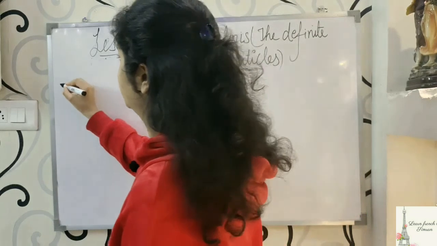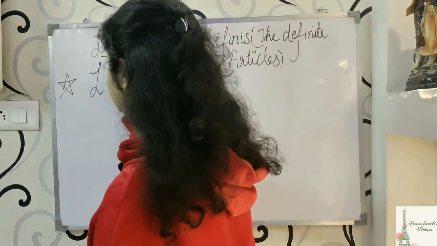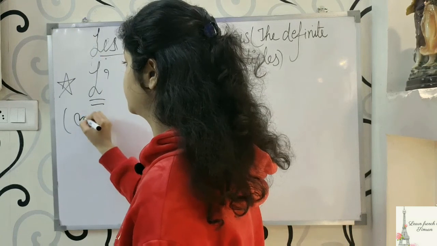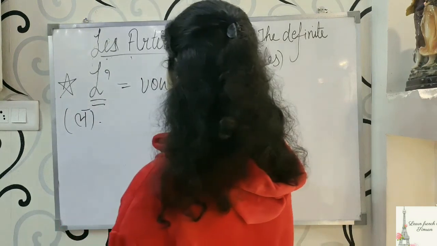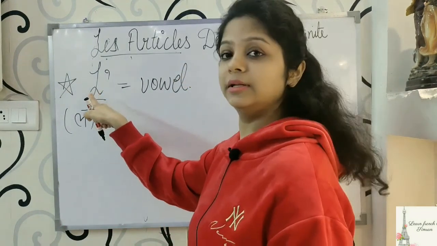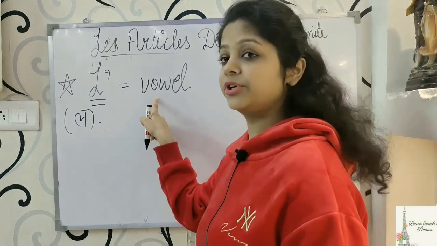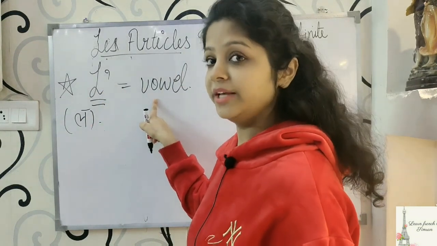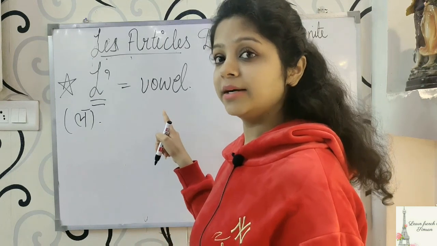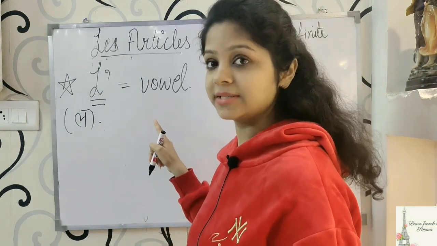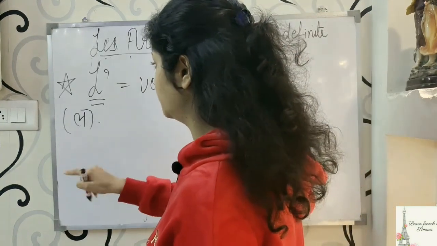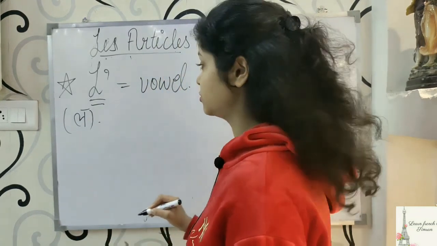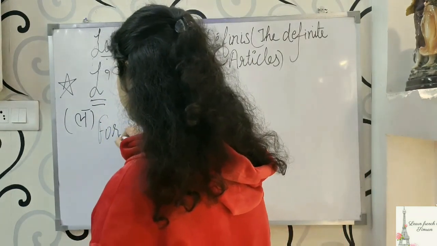Now we are going to learn the next form, which is L apostrophe. The pronunciation will be L, and it will be used with vowels. I have written L apostrophe, and it will be used with vowels, which means the word or noun which starts with vowels, that is A, I, E, O, U. Before that, L apostrophe will be used. Now we'll see one example.